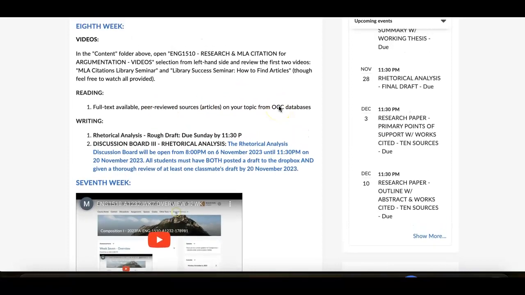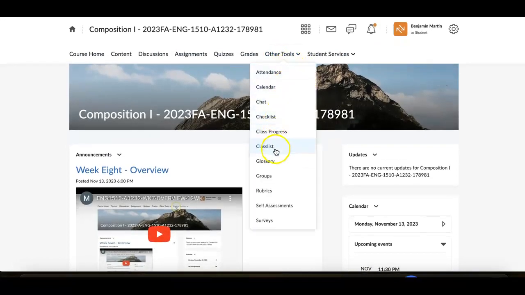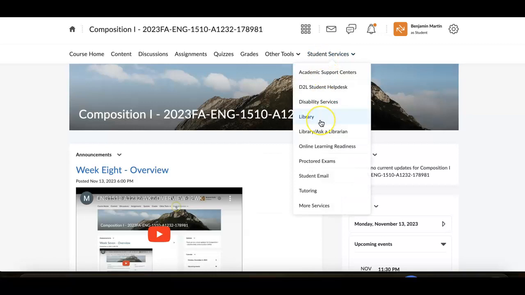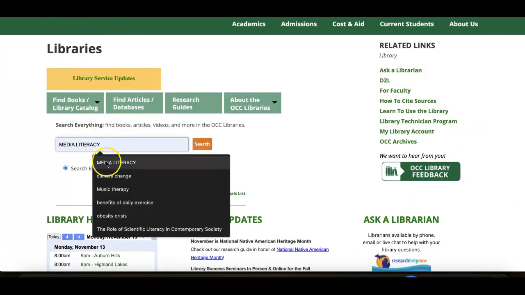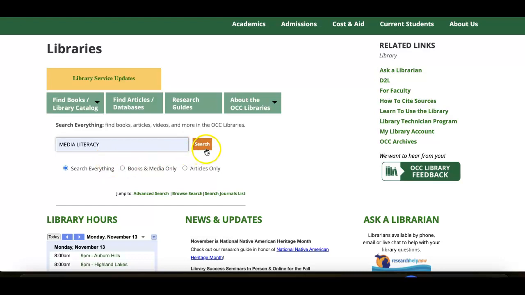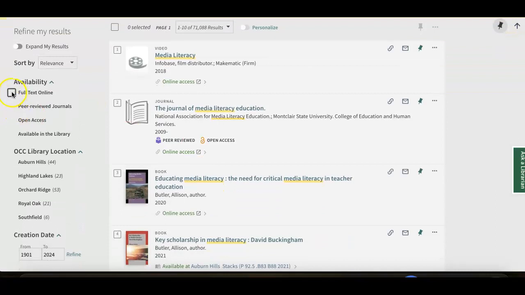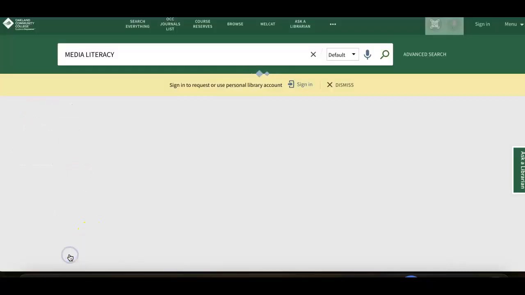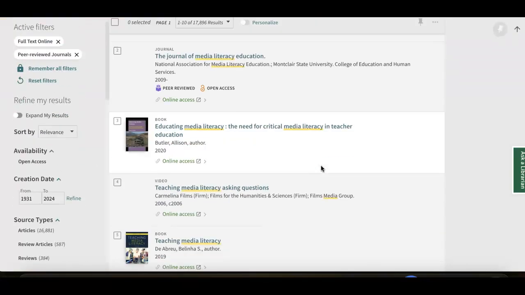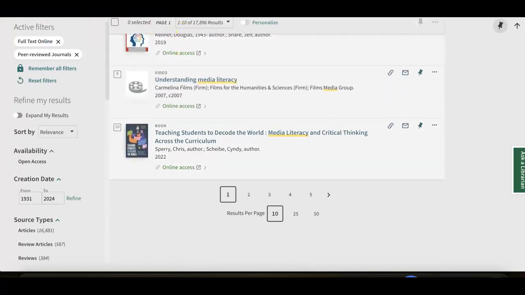So that portion there, I do have in this week right now: full text peer reviewed. Once you figure out which topic you're going to pick out of that Dropbox, going under here under student services, let's say out of those topics you pick media literacy, go here to library, and if you put in something like media literacy or music therapy, click on search. You have to also watch those videos, obviously, in D2L. But for full text available and peer-reviewed journals, make sure you apply both those filters so that everything you're getting is a peer-reviewed source. And this is the content you'll be reading and reviewing and then sourcing for your research pieces.